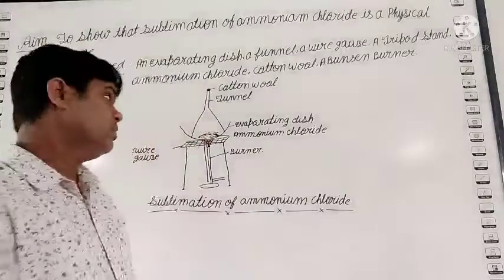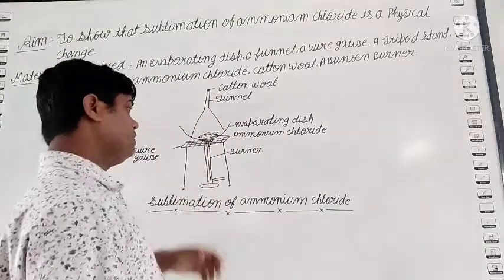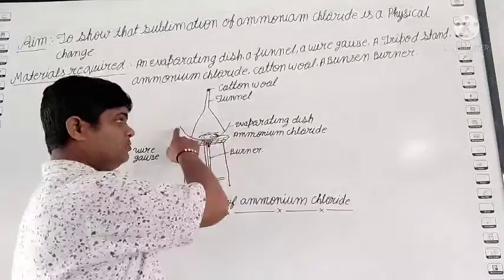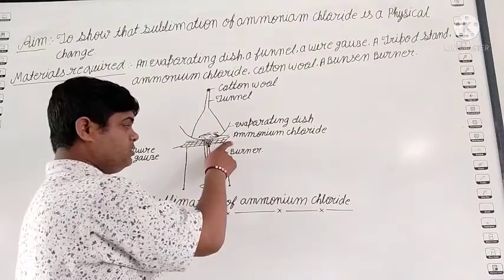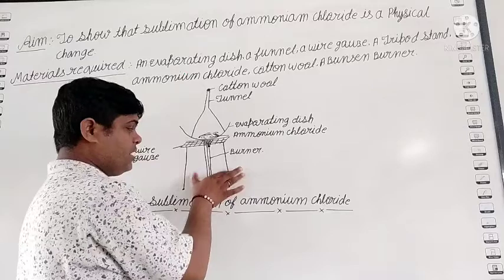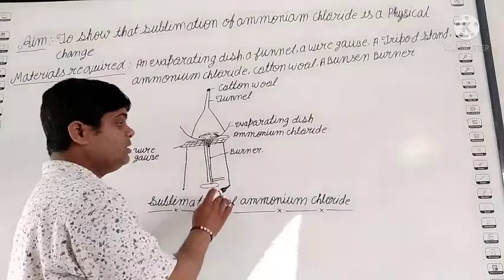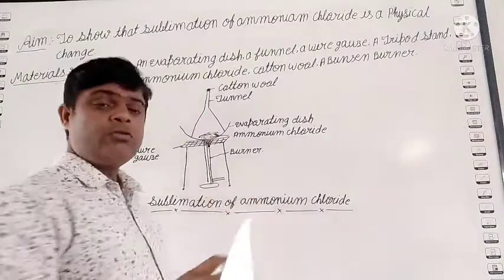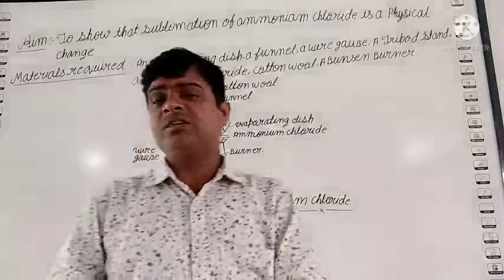See students, first we arrange all the things according to the figure. This is the funnel, this is the wire gauze, this is the tripod stand, and this is the burner. Okay, students. You know the function of each of the apparatus from the first chapter in class 6.